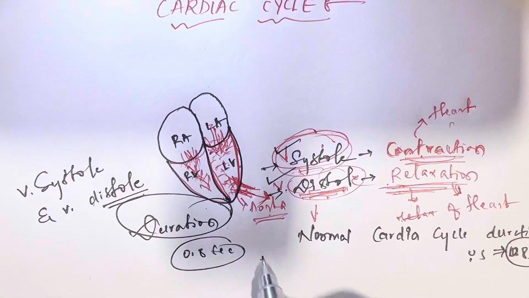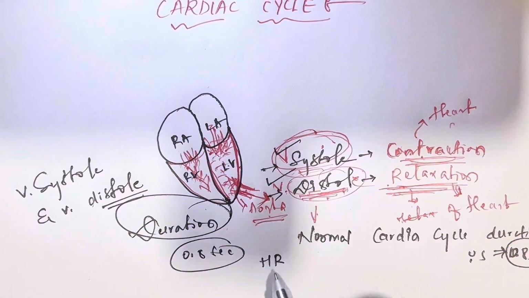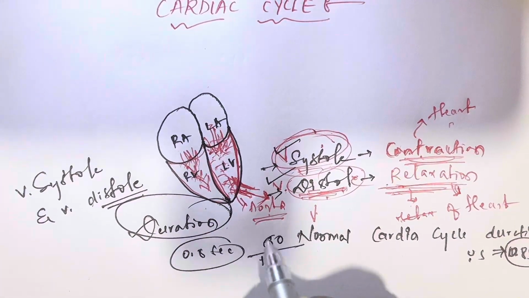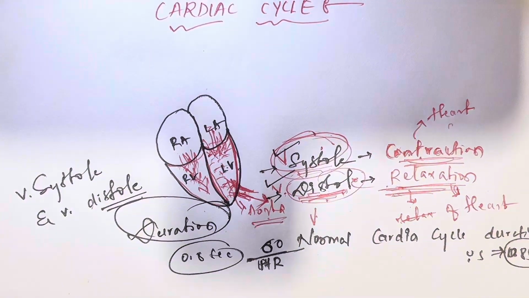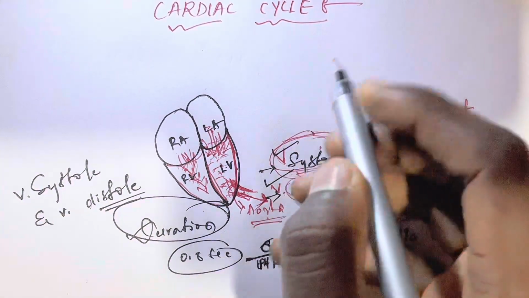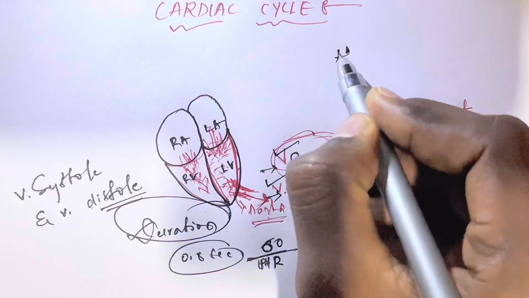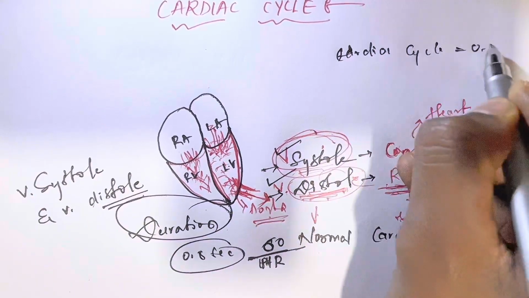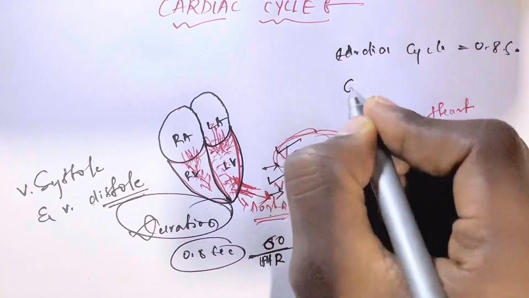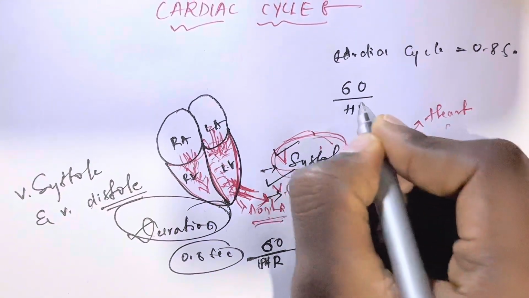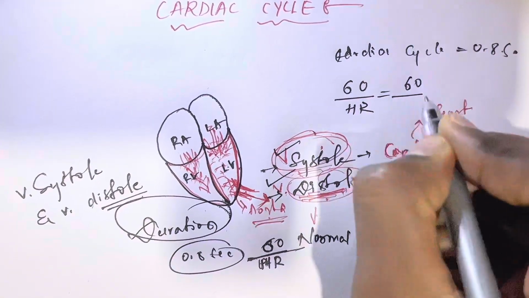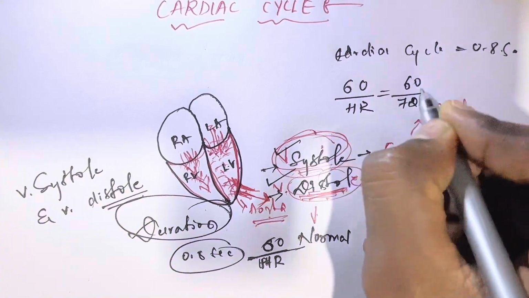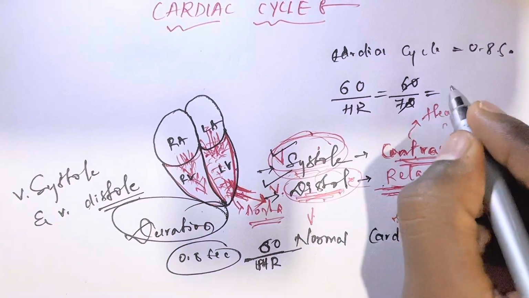How should we calculate the cardiac cycle duration? It is 60 divided by the heart rate. For example, the heart rate is 72, which is the normal range.